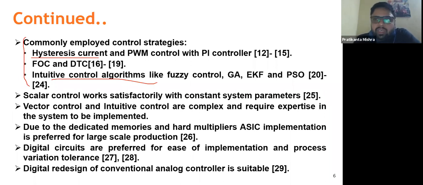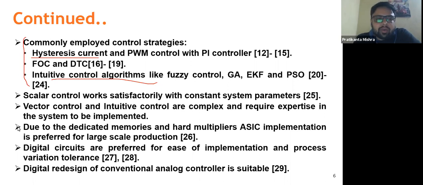I'm not saying complex in terms of understanding. The complexity is there with the calculations and the operations involved in the controller or the control technique. So what we can do is choose a simple controller, and those simple controllers we can implement in ASICs.